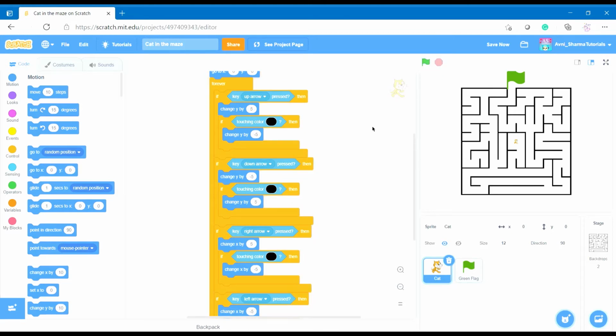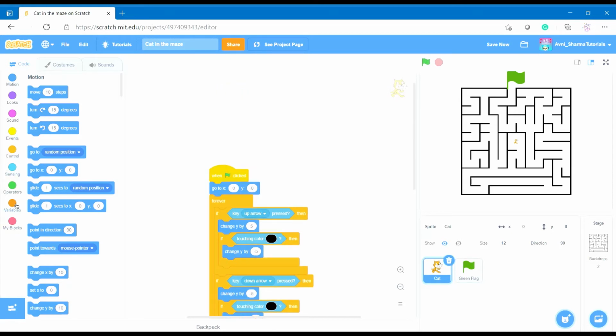But it can take an amount of time. It can take endless time for actually reaching the green flag. So we need to change that and make a variable called my time.